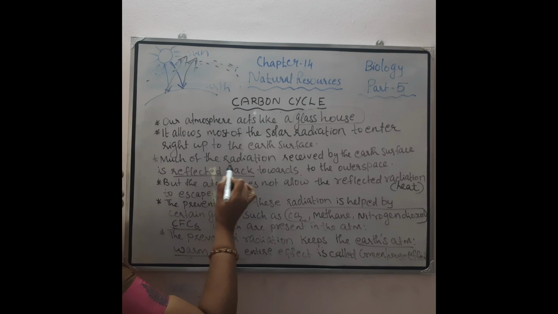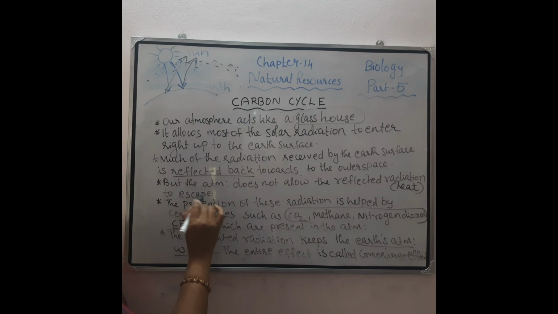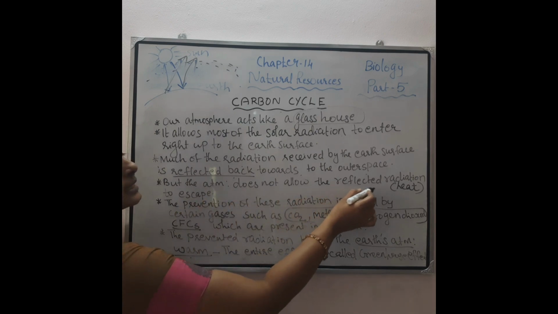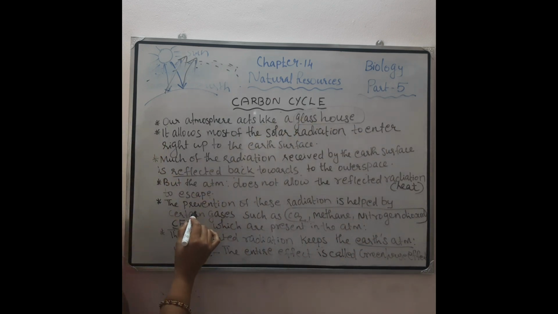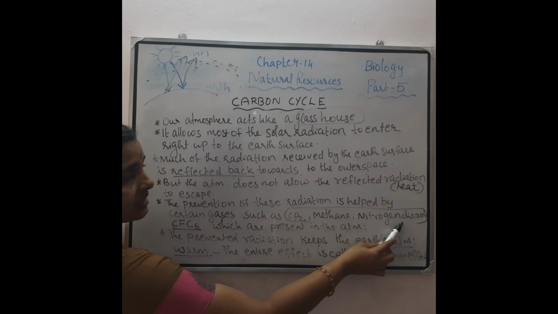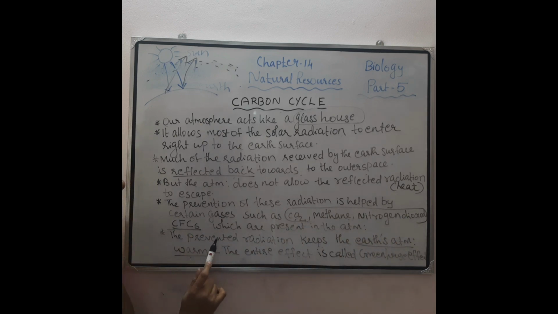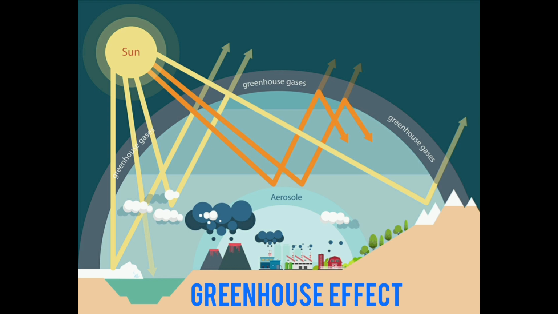So much of the radiation received by the earth's surface is reflected back towards the outer space, but the atmosphere does not allow the reflected radiation to escape. Radiation means heat energy. The prevention of this radiation is helped by which gases? Greenhouse gases such as carbon dioxide, methane, nitrogen dioxide and chlorofluorocarbons, which are present in the atmosphere. The prevented radiation keeps the Earth's atmosphere warm. So this entire effect is called the greenhouse effect.